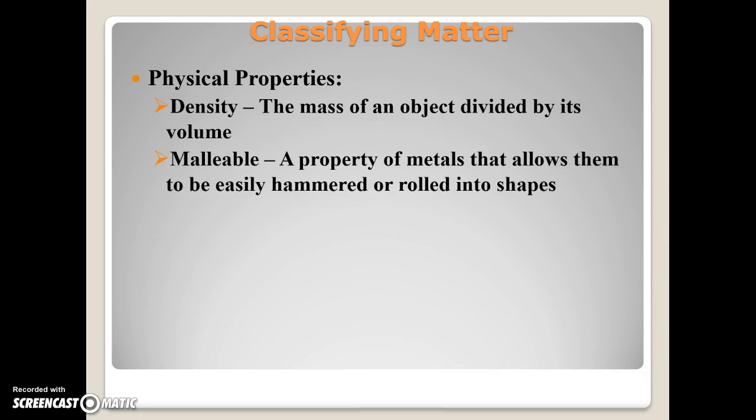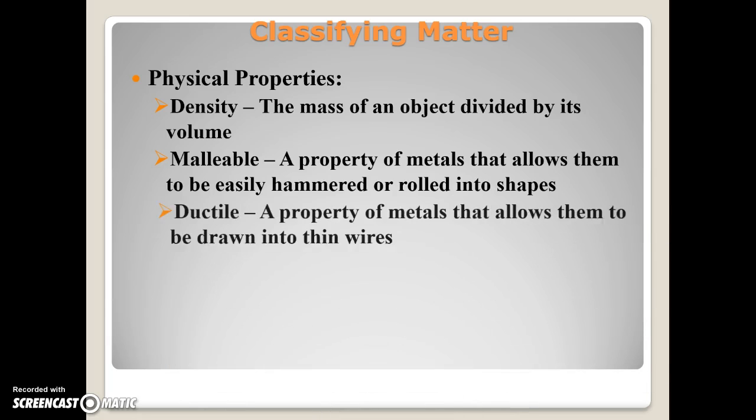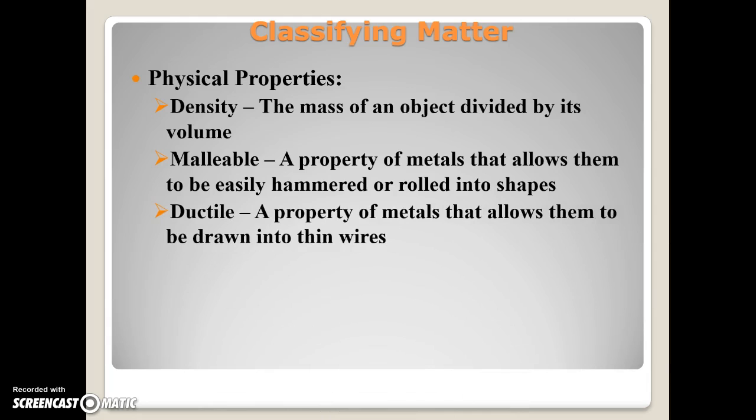And this is usually a property of metals, and since most of the elements on the periodic table are metals, and we'll take a look at that when we get to the periodic table, this is a property of metals that allows them to easily be hammered or rolled into shapes, and some are easily hammered or rolled and some are not. Iron, not so much. Gold, very malleable. And so that's another property that we look at.